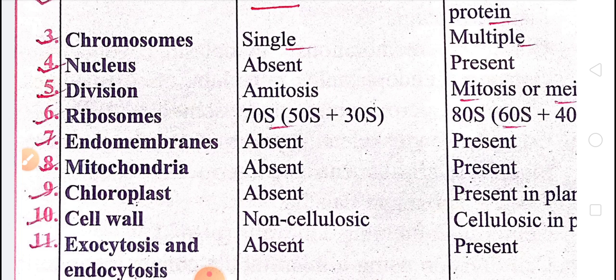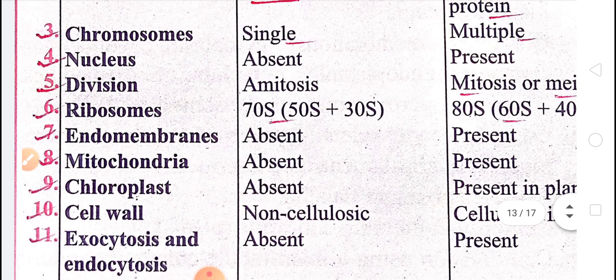It is absent in prokaryotes, but it is present in eukaryotes. Mitochondria and chloroplast are absent in prokaryotes but present in eukaryotes. Cell wall is present in both, but it is made up of peptidoglycan in the prokaryote, while in eukaryotes it is made up of cellulose.